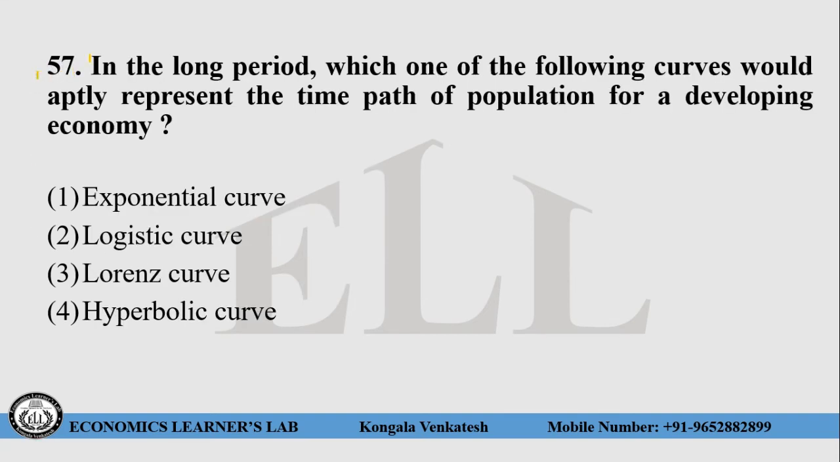Question number 57. In the long period, which one of the following curves would aptly represent the time path of population for a developing economy? Choice number 1, exponential curve. Choice number 2, logistic curve. Choice number 3, Lorenz curve. Choice number 4, hyperbolic curve. So here the right answer for this question is choice number 2, that is logistic curve. So the logistic representation represents a long period time path.